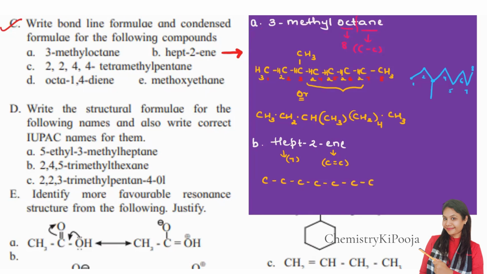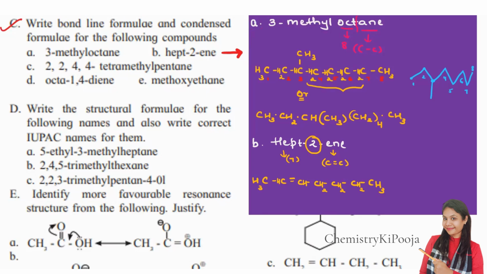Then the double bond, carbon double bond carbon. What is the position? It is 2. 2 means between the second and the third carbon we are going to put the double bond. And the rest, of course, I am going to balance with hydrogen. So this is CH3, CH, CH, CH2, CH2, CH2 and CH3. This is how we are going to write down the condensed form.